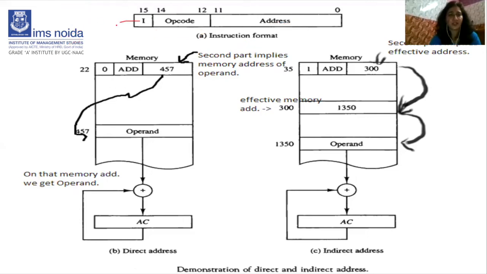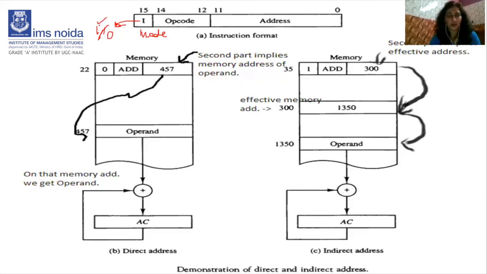Now we will move to the point I. What do you mean by I? I is a mode value. I is called a mode, right? What do you mean by mode? It is of a single bit. The value of I can be 1 or it can be 0. When the value of I is 1, it means it is an indirect address.